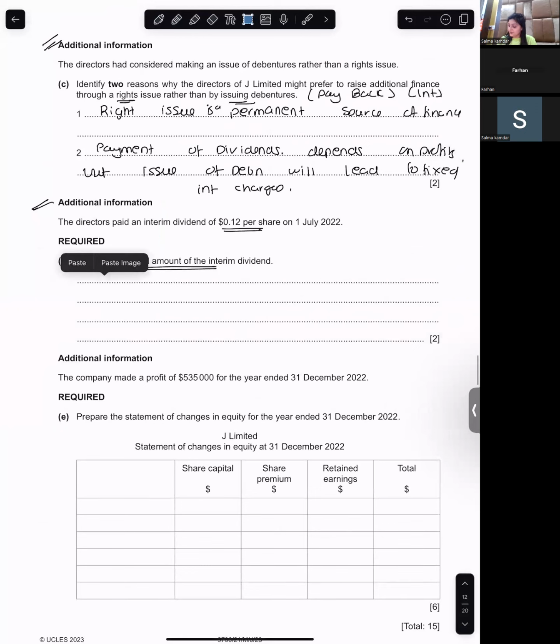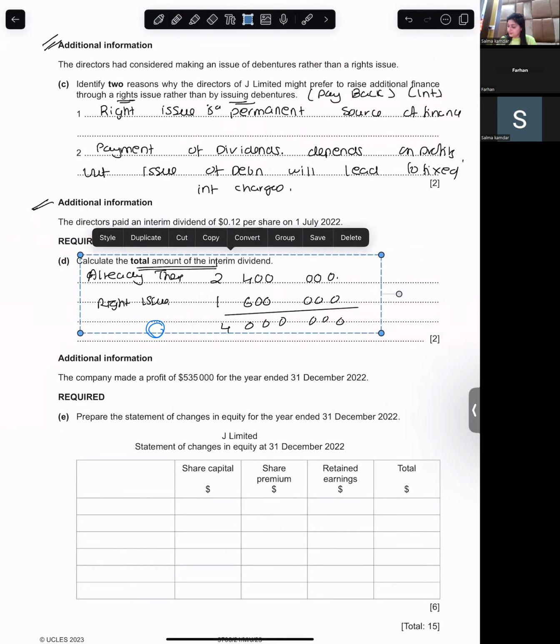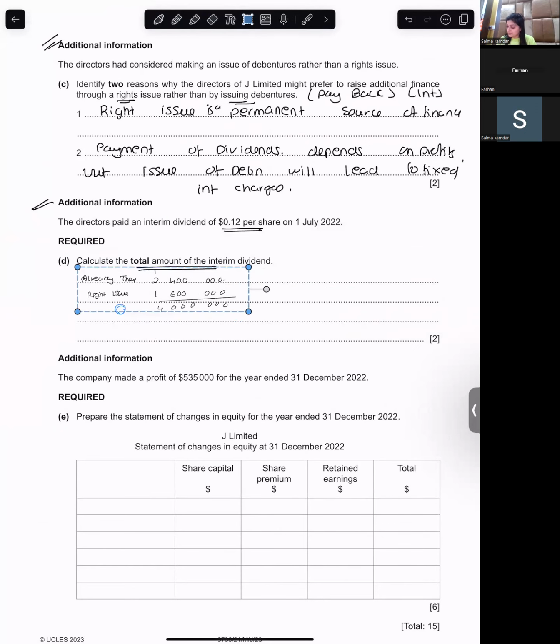So 4 million into 0.12 is the interim dividend that you're going to give. 480,000. So the interim dividend is 480,000.